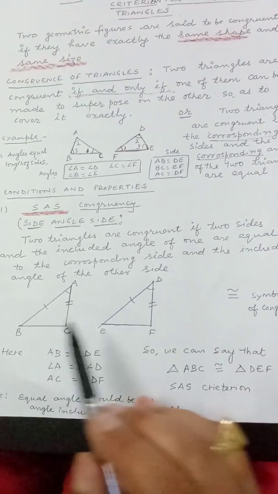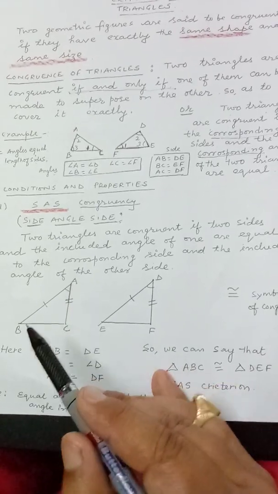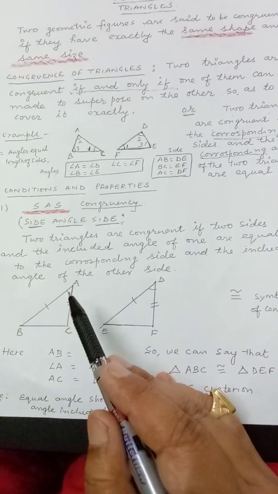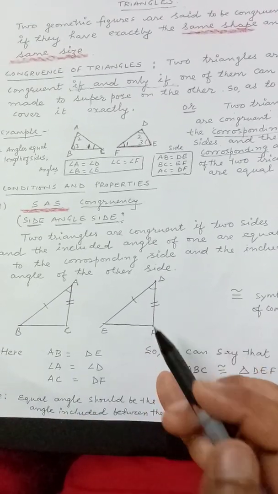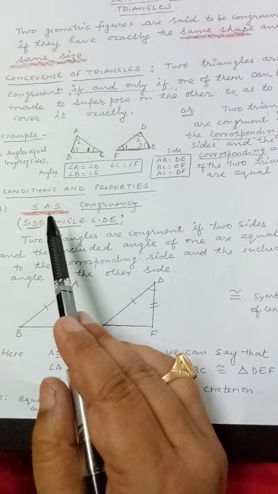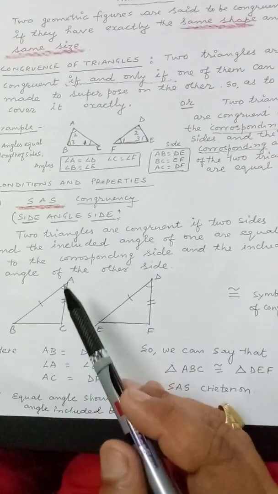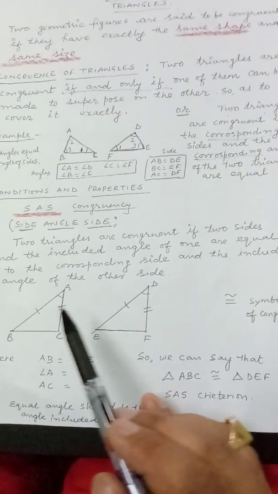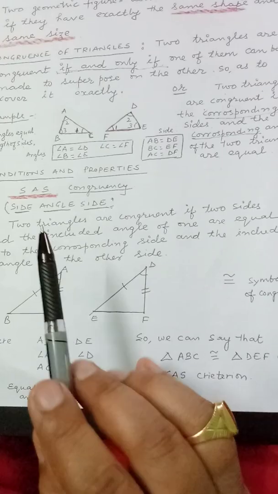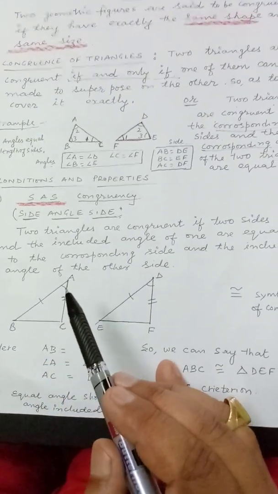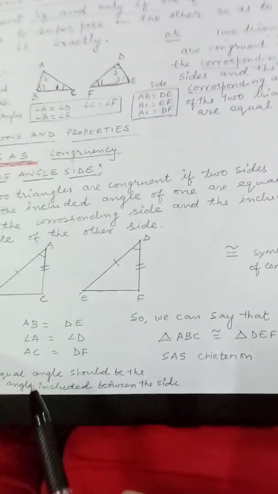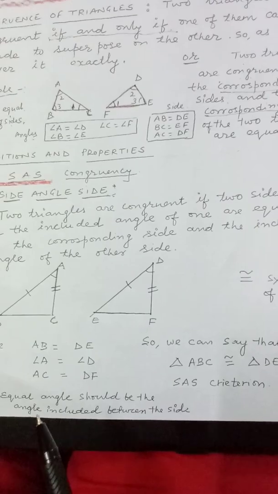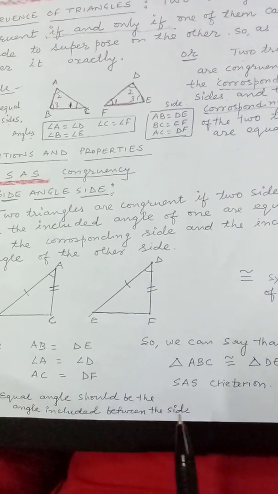We are comparing these two triangles. This side is equal to this side, this angle A is equal to angle D, and AC is equal to DF. So SAS means side angle side, and it is very important that when you use this criterion, this angle should be included between these two sides. This is a very important thing, children. I have made a note: the equal angle should be the angle included between the sides.